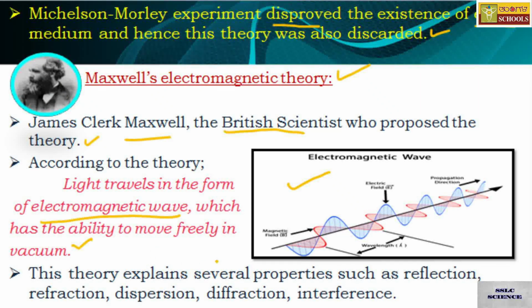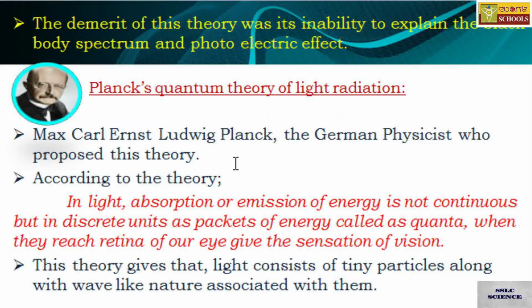This theory successfully explains several properties such as reflection, refraction, dispersion, diffraction and interference very cleanly. But the only demerit of this is its inability to explain the black body spectrum and photoelectric effect. It explains almost all properties except black body spectrum and photoelectric effect.